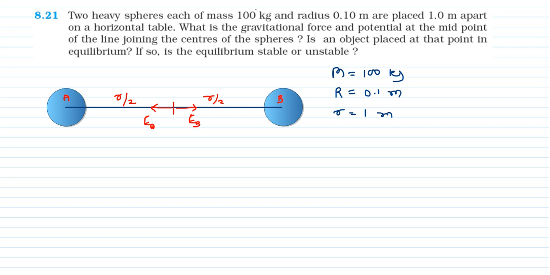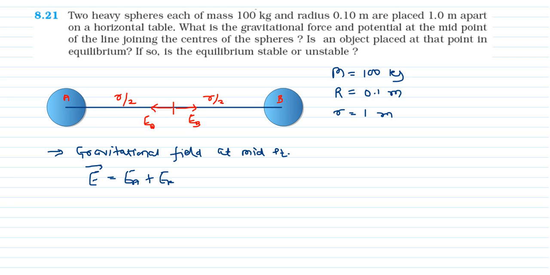Now, gravitational field at midpoint, that means you can say E is equal to EA plus EB.